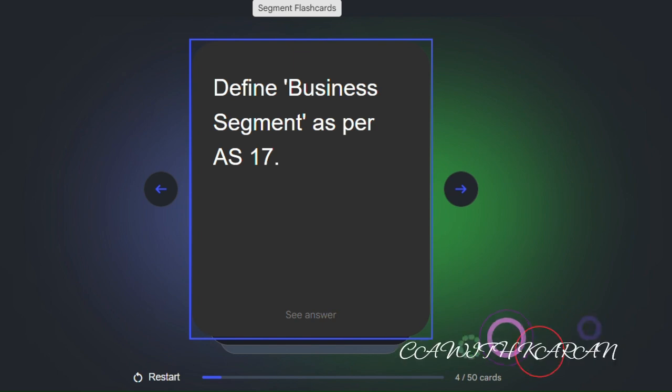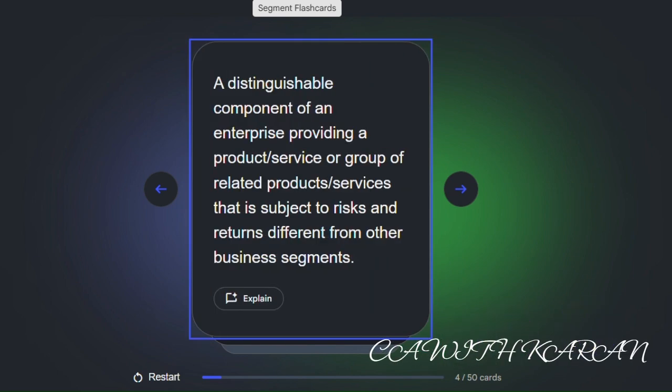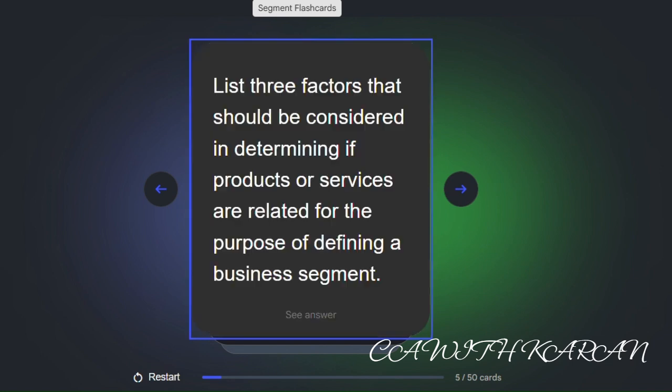Define business segment as per AS 17. A distinguishable component of an enterprise providing a product, service, or group of related products or services that is subject to risks and returns different from other business segments.